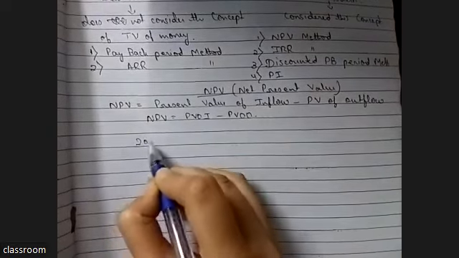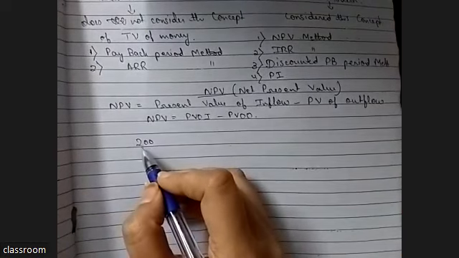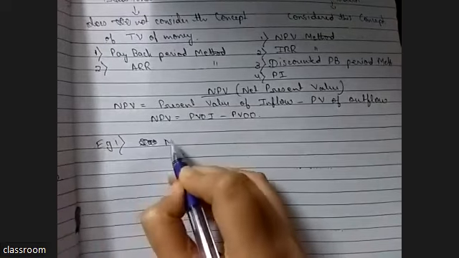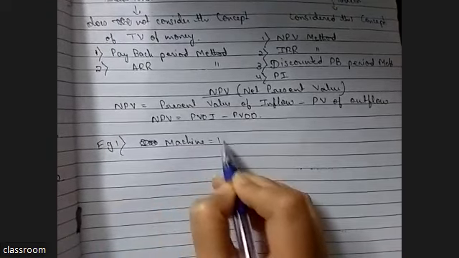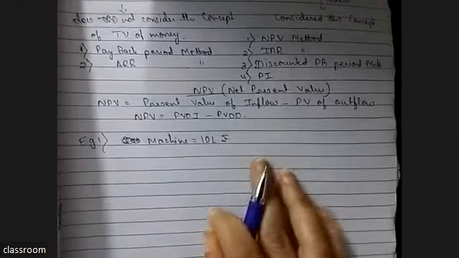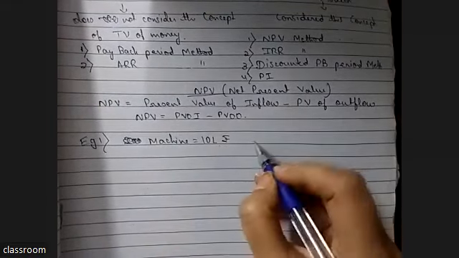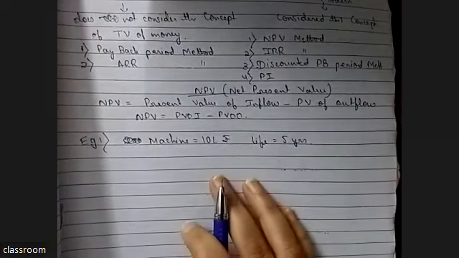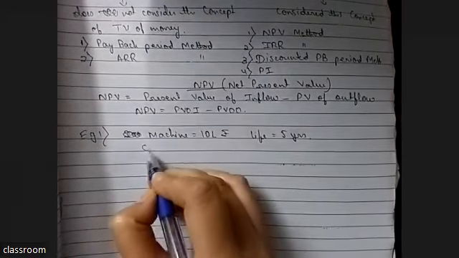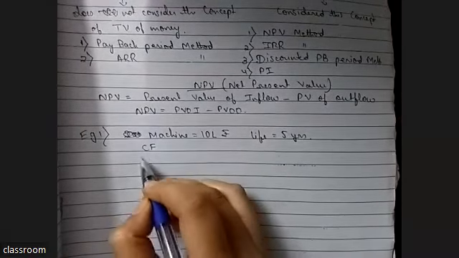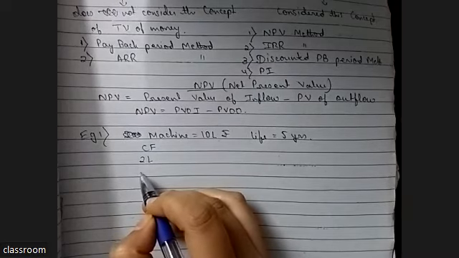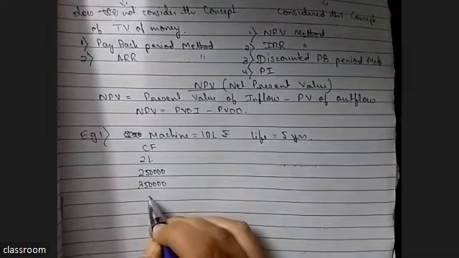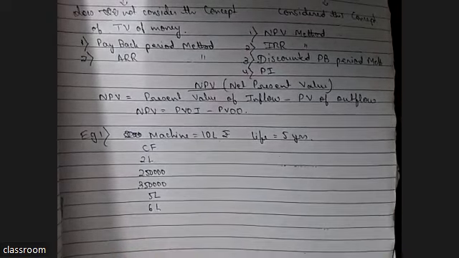I have come to you and I will explain. There is a machine that costs 10 lakh rupees, and if you buy this machine from me, its life is 5 years. After 5 years, this machine will not work anymore, and it will give you cash flow. In the first year 2 lakh, in the second year 2 lakh 50,000, in the third year 3 lakh 50,000, then 5 lakh, then 6 lakh.